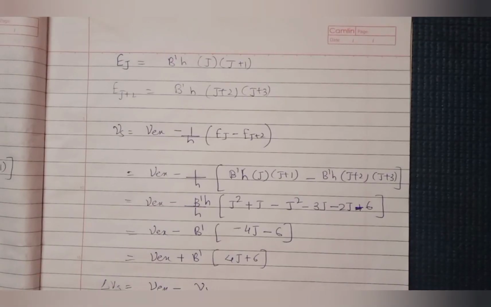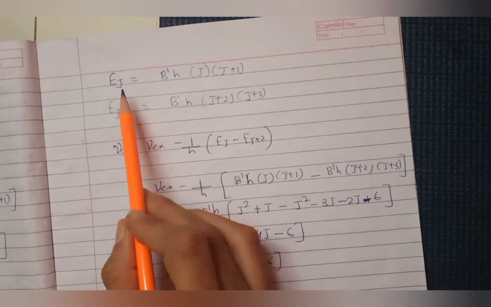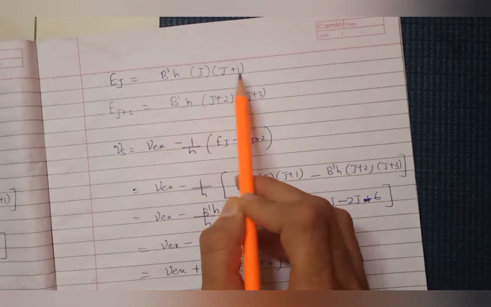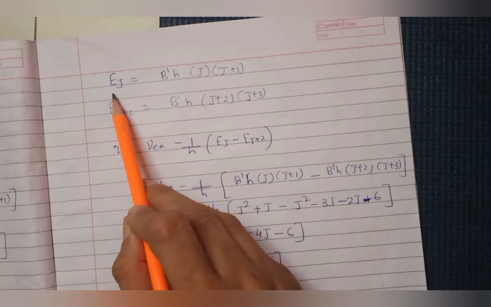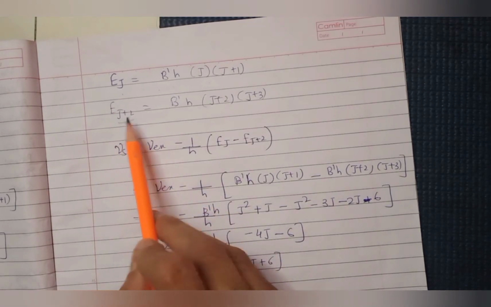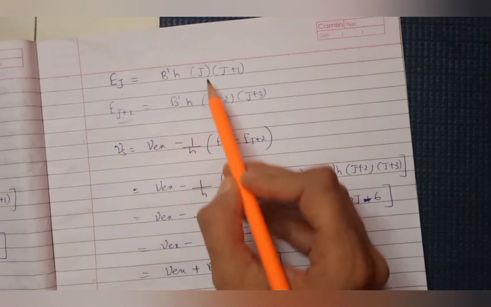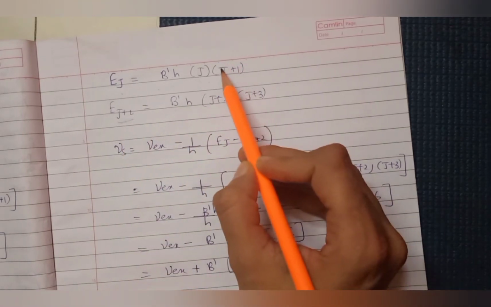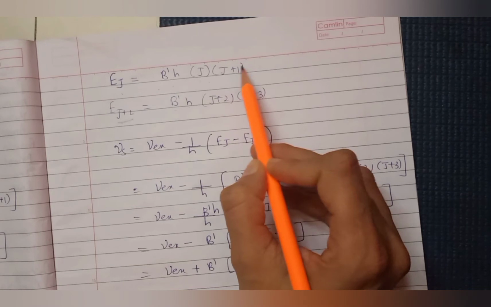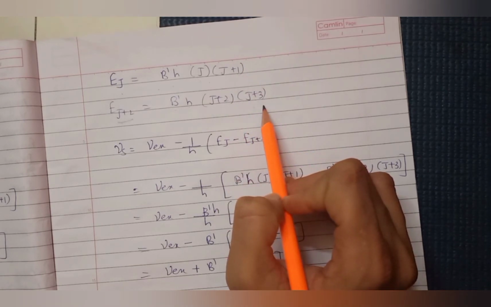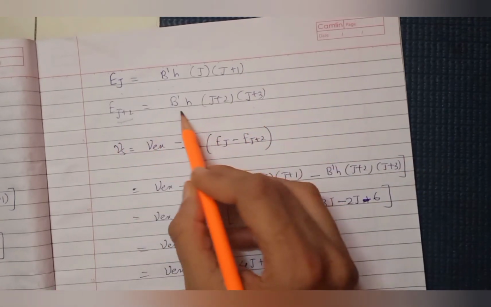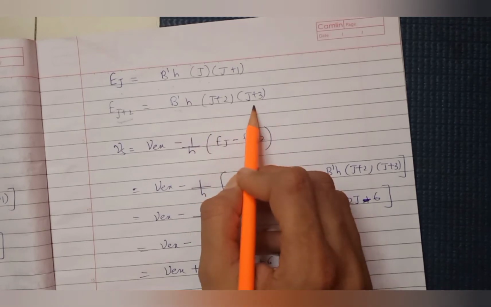We know the rotational energy formula, EJ equals B dash h J into J plus 1. So we can calculate the value of EJ plus 2. What will EJ plus 2 be? Just replace J by J plus 2. So B dash h, in place of J I wrote J plus 2, but there is plus 1 as well, so this has become J plus 3. So I'm getting EJ plus 2 equals B dash h, J plus 2 into J plus 3.